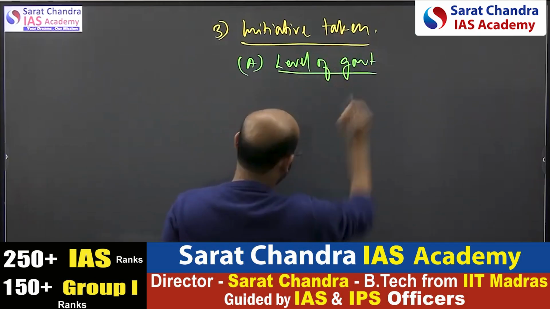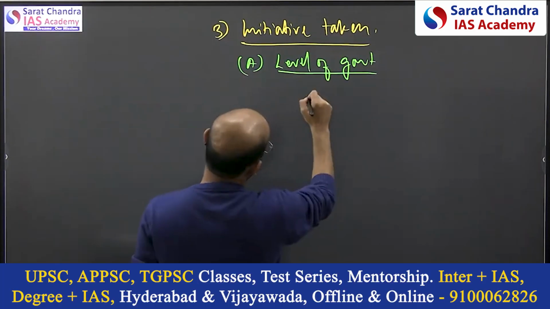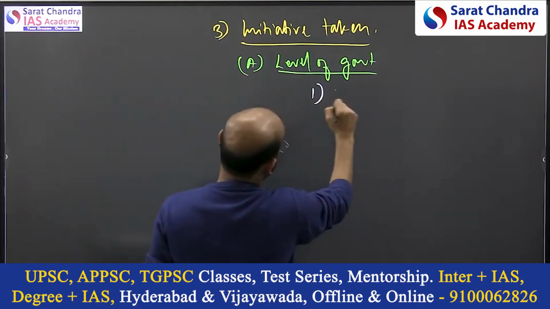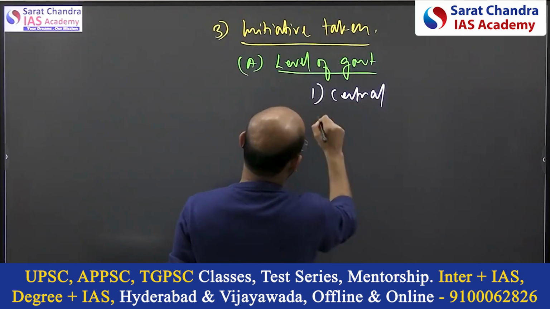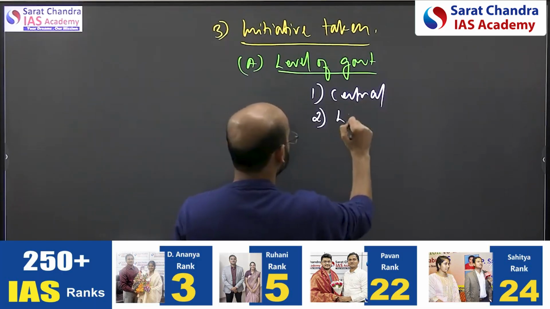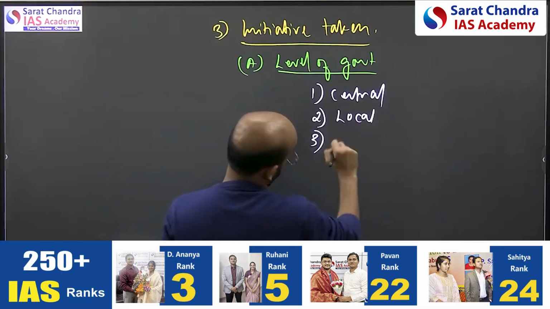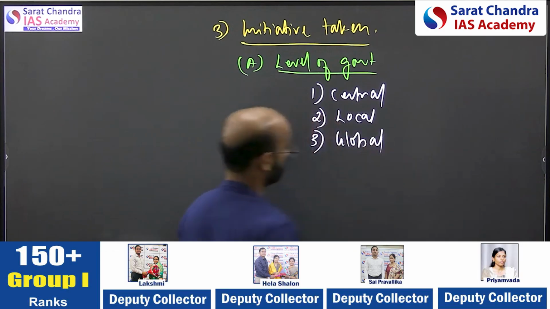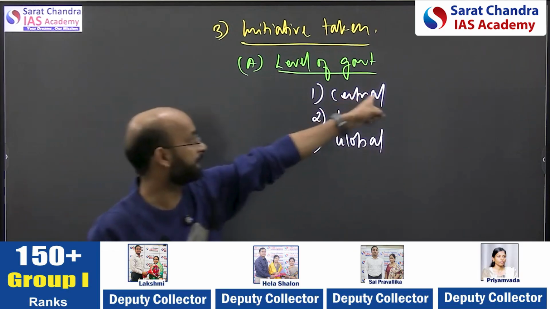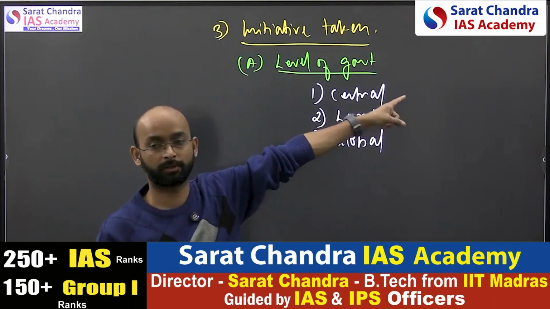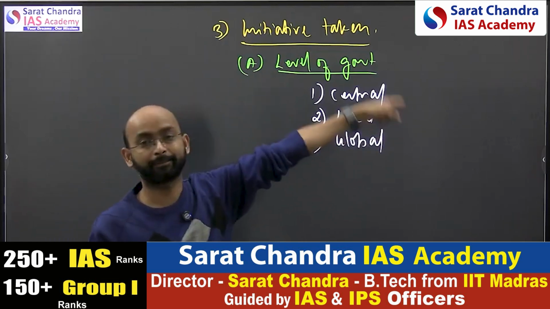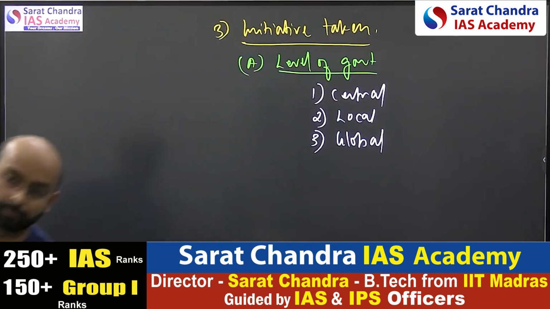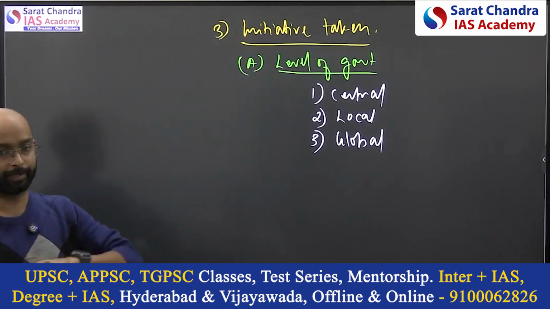Based on level of government, either you talk about the central government, or the local government, or global government. Either it can be a global initiative, it can be a central or national initiative, it can be a local or state initiative. So that way also you can divide.